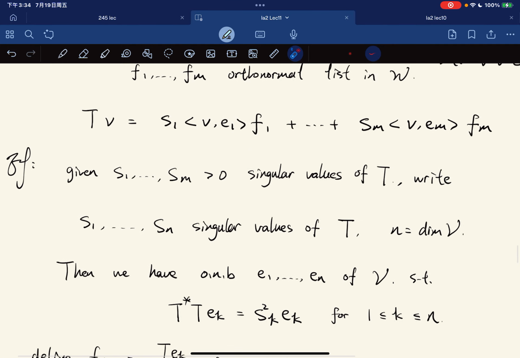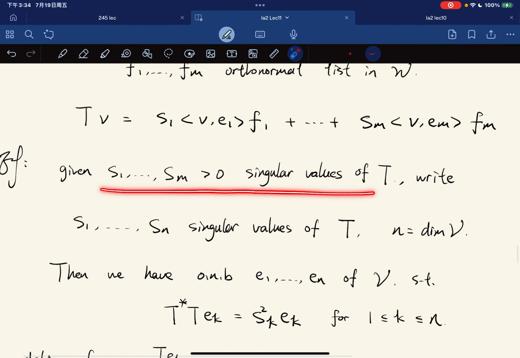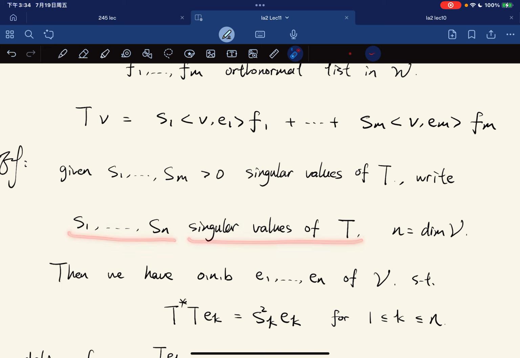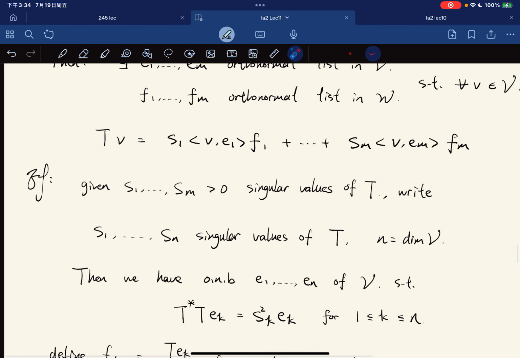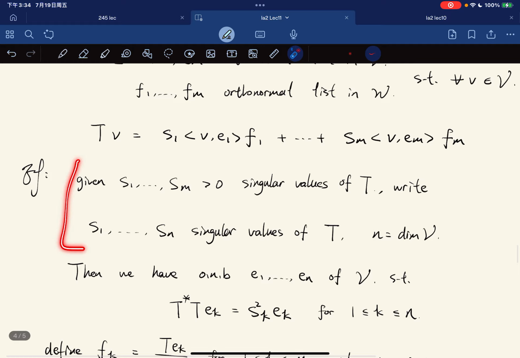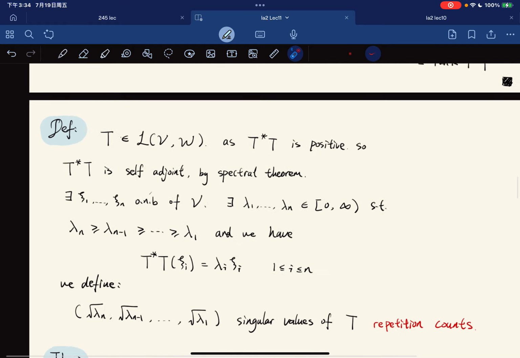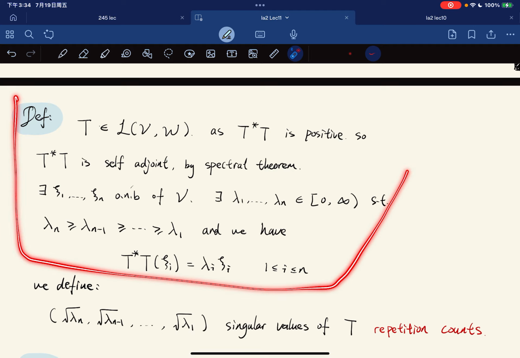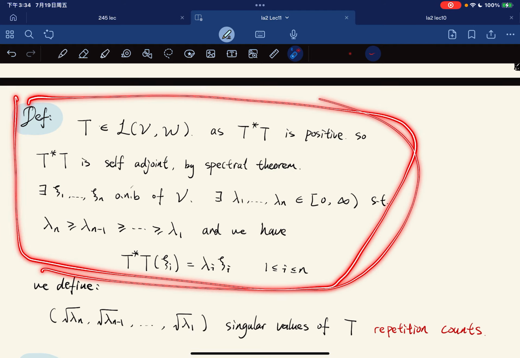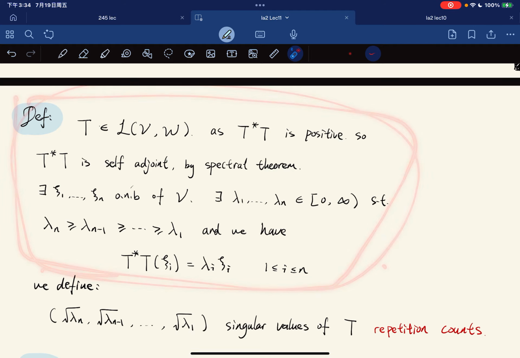Just follow the definition. Given the positive singular values of T, we can write s1 through sn as the singular values of T, where n is equal to the dimension of V. We just fill it out, because some of them might be 0. All we did here is just by our framework.